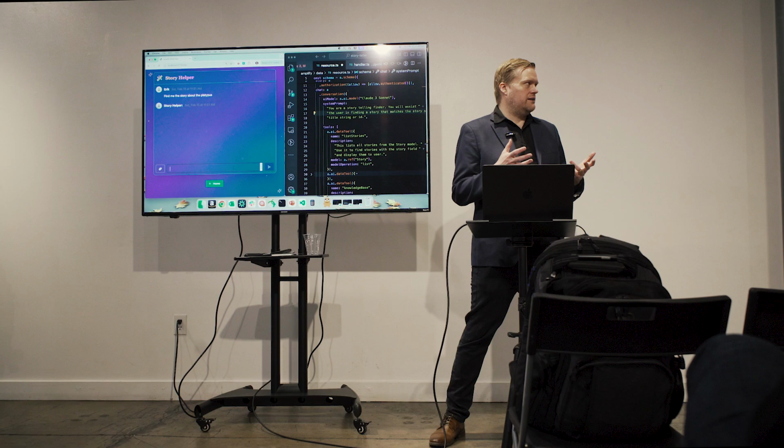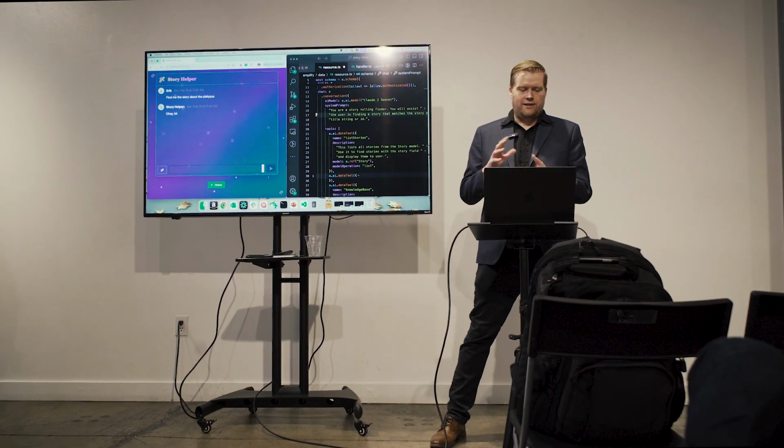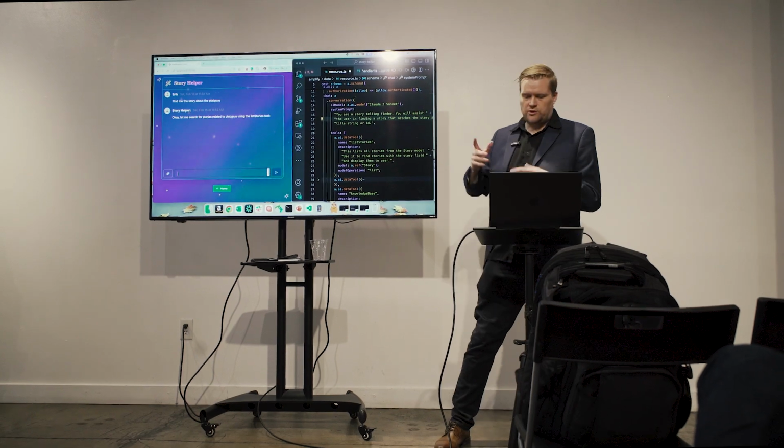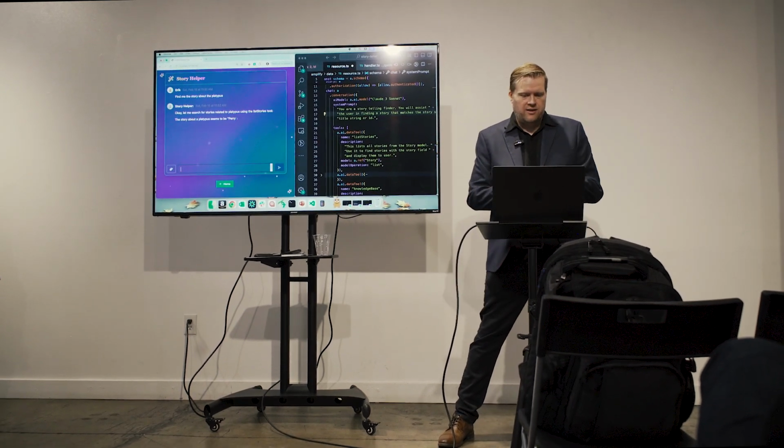So now here is a chat interface that I created. I used the same components you saw on that previous screen. It was just a few lines of code. I'll show that in a second.